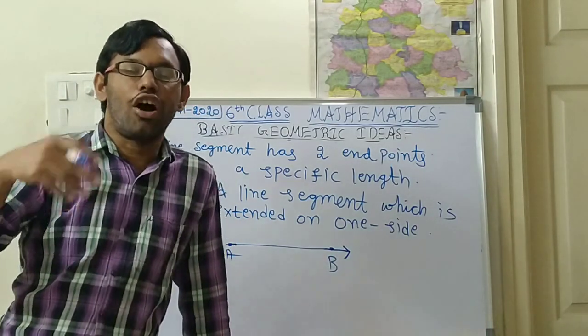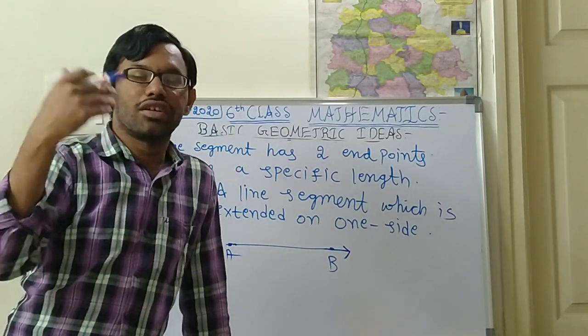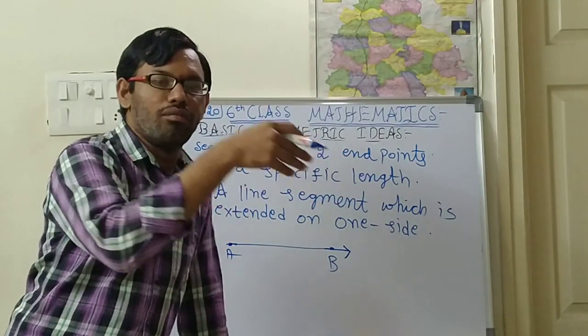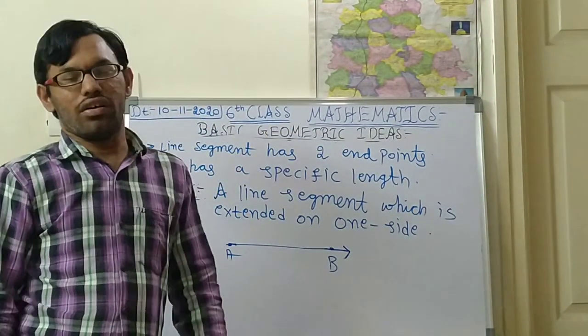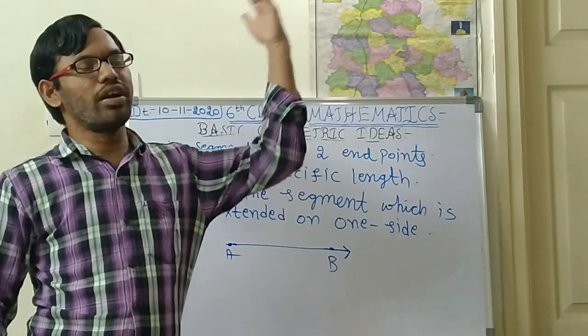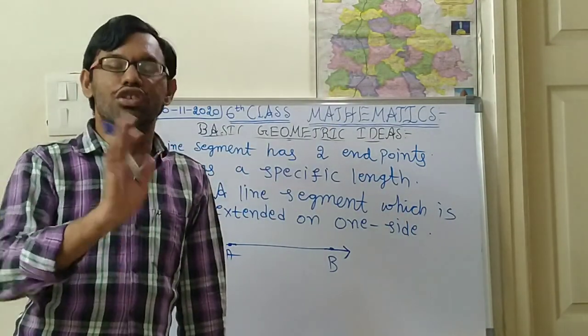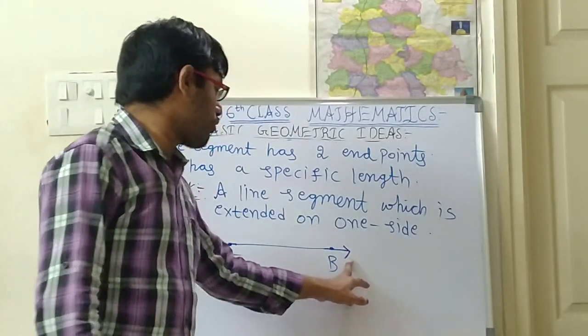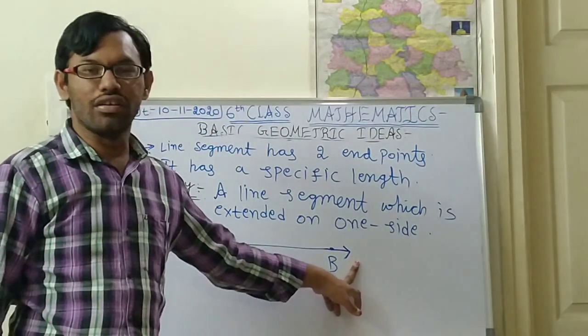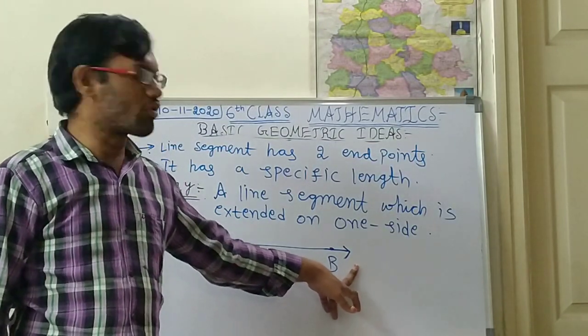We can't say how much distance it goes. It spreads to the other side also, so we can't say up to how much distance it is extending.